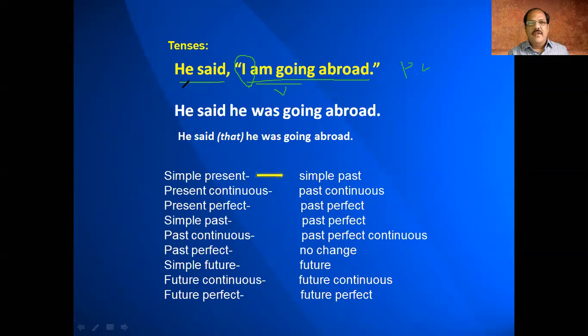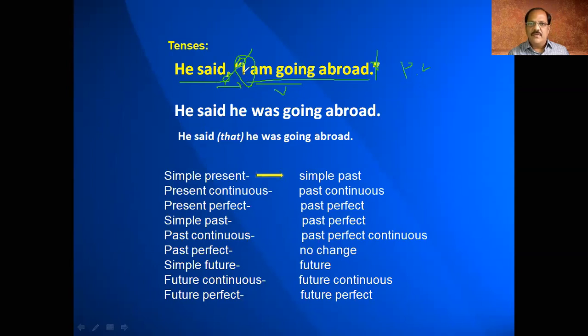When you are converting direct speech into indirect speech, you take "he said" as it is. The first thing you should do is remove the comma and inverted commas, because you keep them in quotations as these are the actual words spoken by the speaker. We don't have any permission to go into them. So we are breaking this barrier and just entering into it. Okay. So he said I am going abroad.